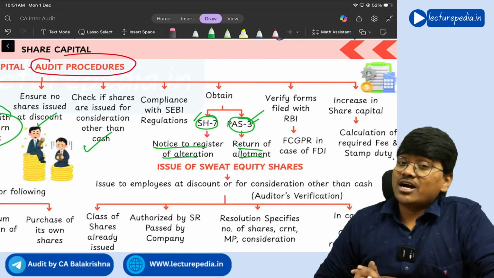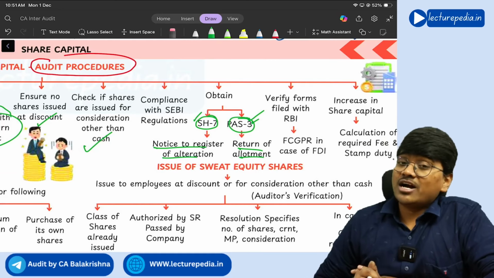Foreign direct investment means some foreign people are investing in foreign currency in our company, that is foreign direct investment. And in case there is an increase in share capital, then check whether the calculation of required fee and stamp duty has been done properly or not, because whenever you increase the share capital, you need to pay stamp duty on that increased share capital.